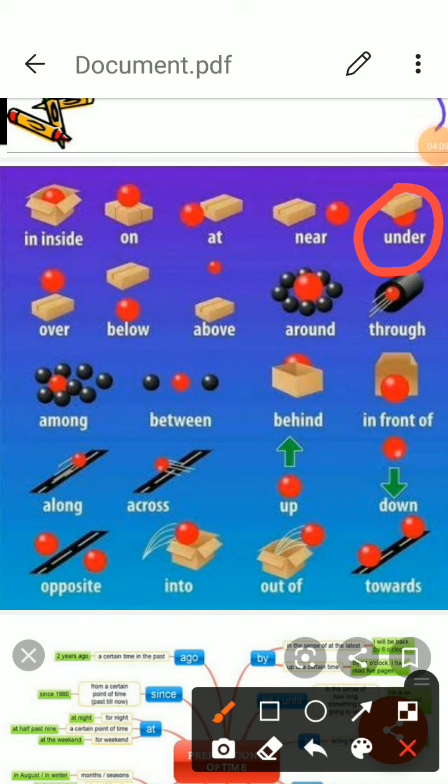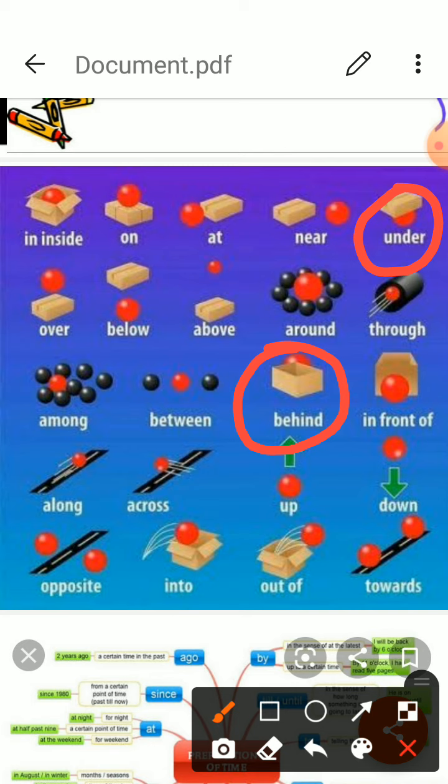Behind. It is used when one thing is at the back side of other. The dog is behind the bush. The ball is behind the box. When something is behind, at the back of the other thing. By. It is used when one thing is near or at one side of another thing. My house is by the garden. It is at one side of the garden.